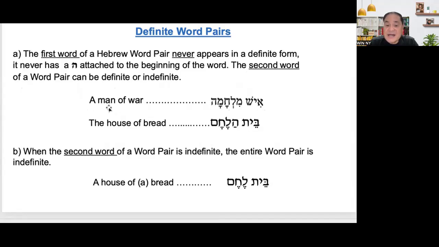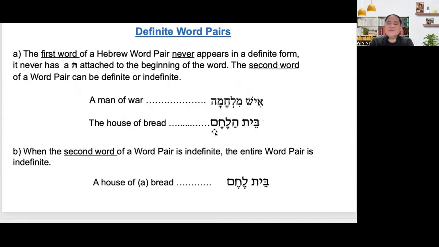Example, a man of war. All of this is indefinite. Ish milchama, ish milchama. The house of bread, so it means this is definite. But look at the Hebrew. Beit Halechem. Instead of saying Habet Lechem, you will say Beit Halechem.